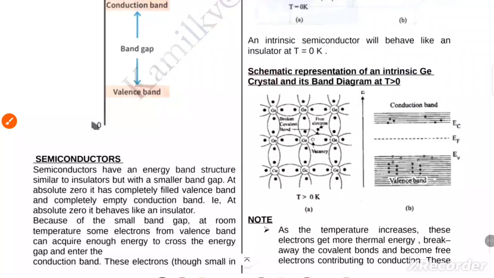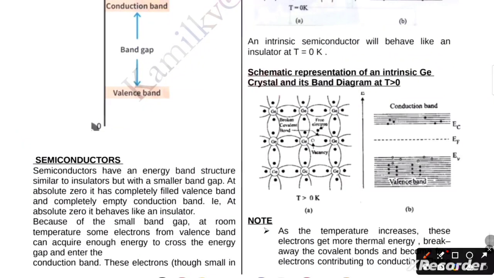Now, what is a semiconductor? A semiconductor has an energy band structure similar to an insulator, but with a smaller band gap. At absolute zero, it has a completely filled valence band and a completely empty conduction band. That is, at absolute zero, it behaves like an insulator.